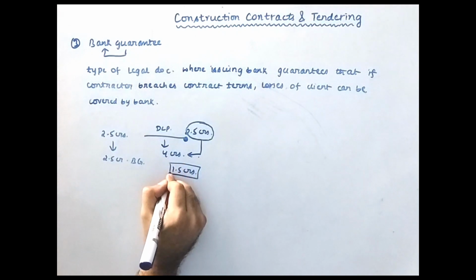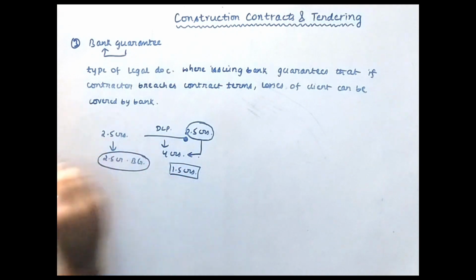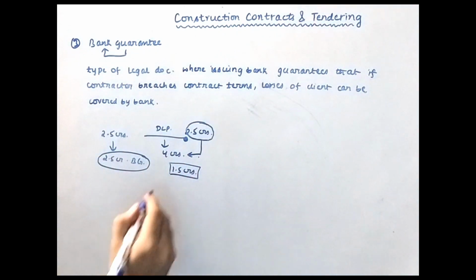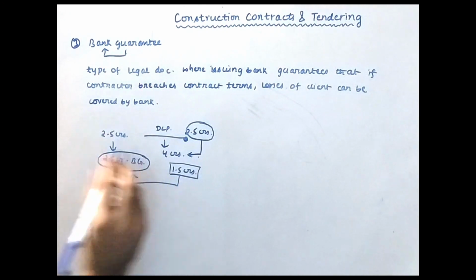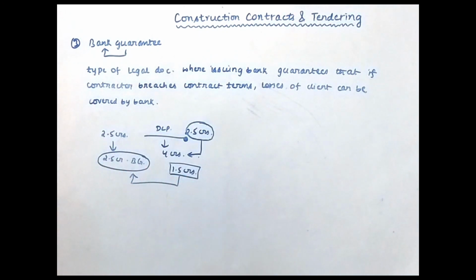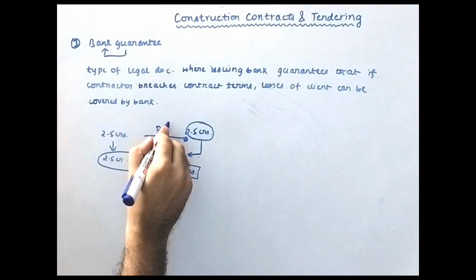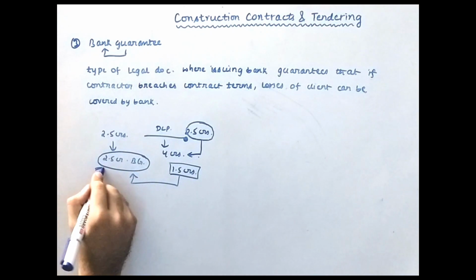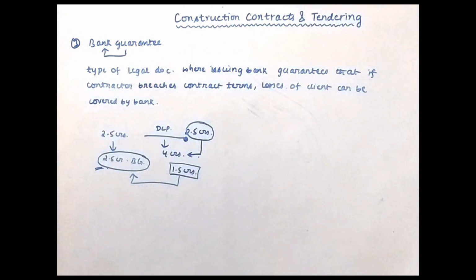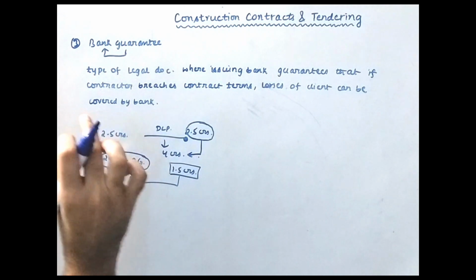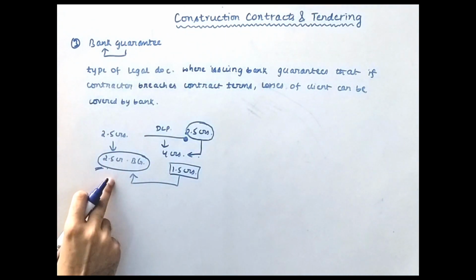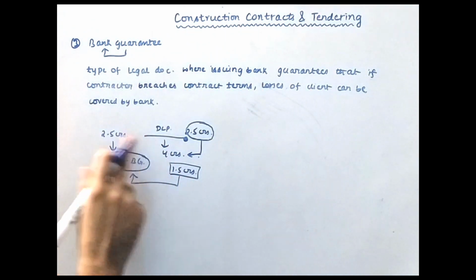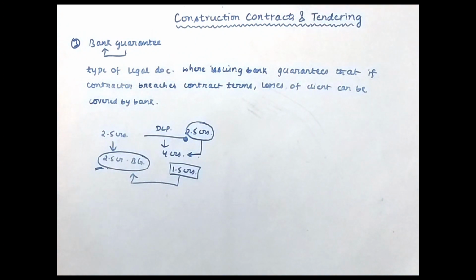Now the client does not have 1.5 crores, the client has a BG of 2.5 crores. So what can the client do? The client can go to the bank who has issued this BG and tell them that my contractor has breached the terms and is not agreeing to complete the DLP period with this 4 crores value. So give me 1.5 crores from this 2.5 crore BG. In this case, the bank will help the client by giving 1.5 crores from this particular BG.